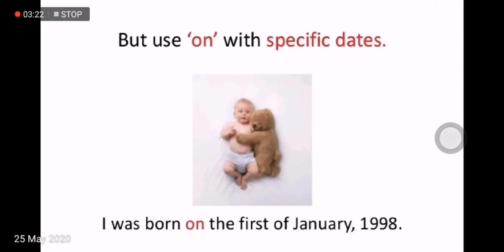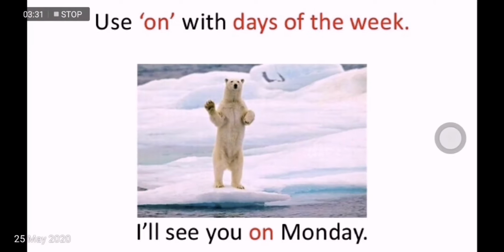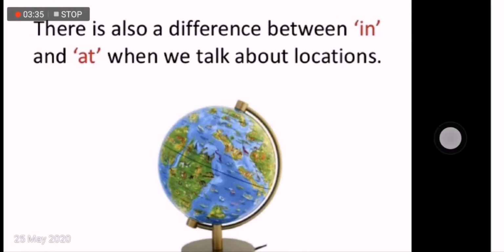But use on with specific dates. For example, I was born on the 1st of November 1982. This is just a borrowed image. And use on with days of the week. For example, I'll see you on Monday.